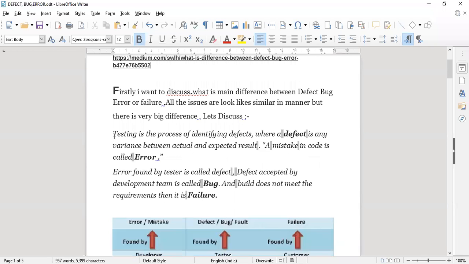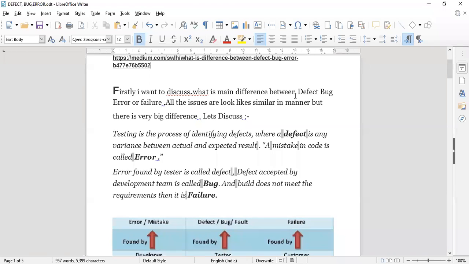So today we discuss why software testing is required. Firstly, I want to discuss what is the main difference between defects, bug, error or failure. These are the reasons through which your software may fail. All the issues look similar in a manner, but there is a very big difference.